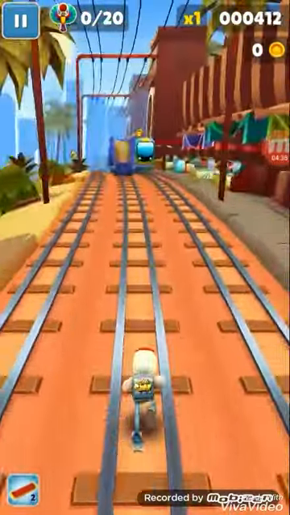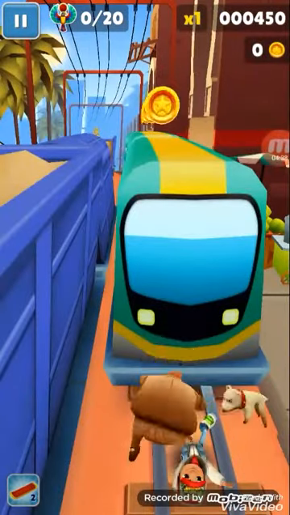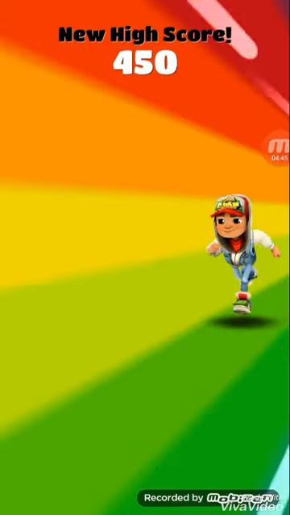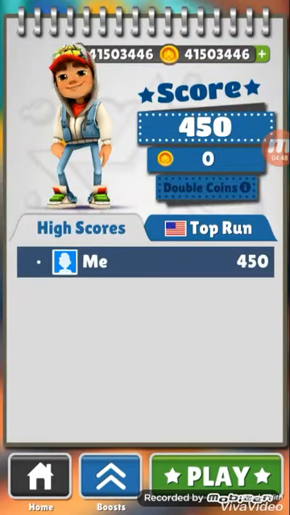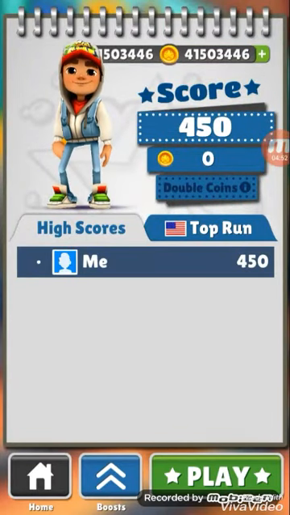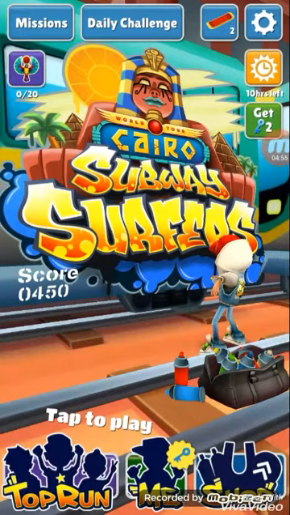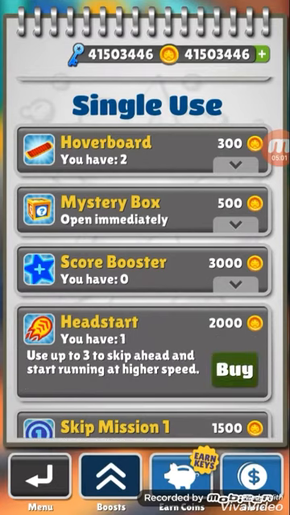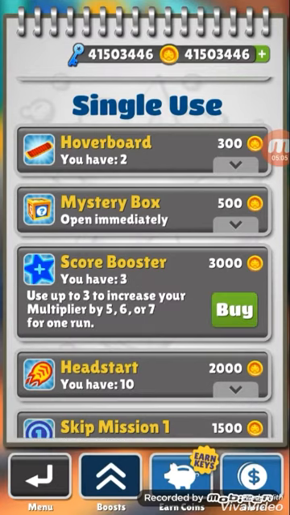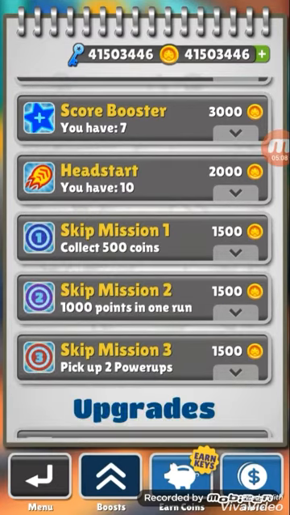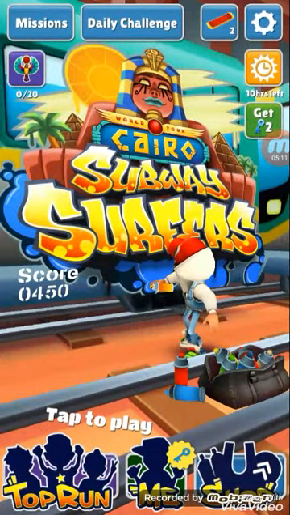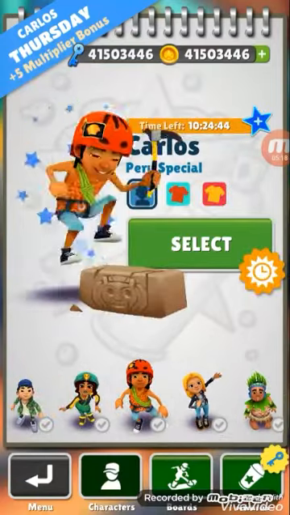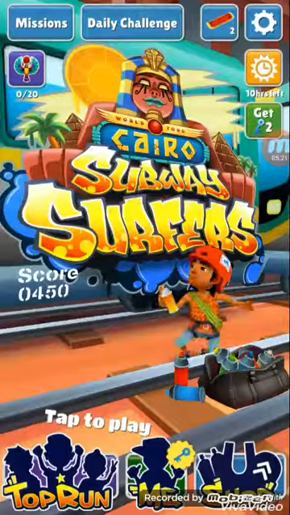Okay, so right now, as you will see, there are unlimited coins and unlimited keys. And when I go to the home shop, you will see that there are unlimited, and you can buy many hex cards, score boosters, skip missions, and many more things. And you will also see that all characters are unlocked. So I would select this. It is unlocked.